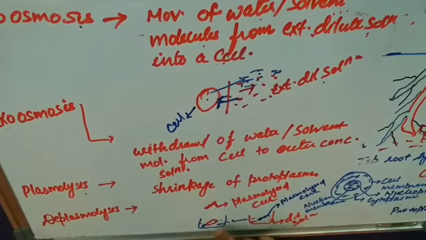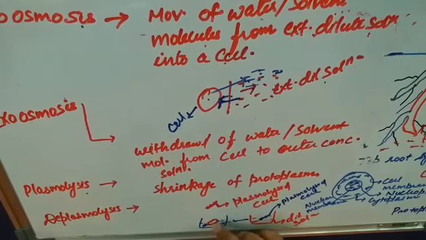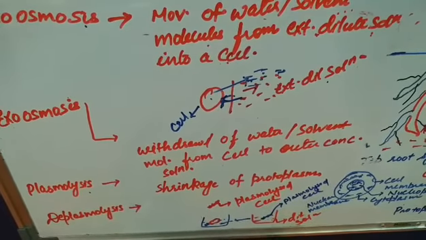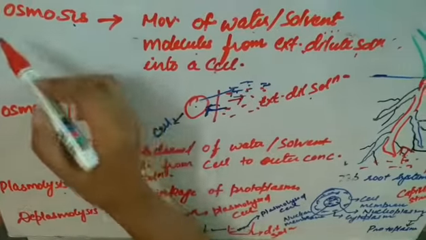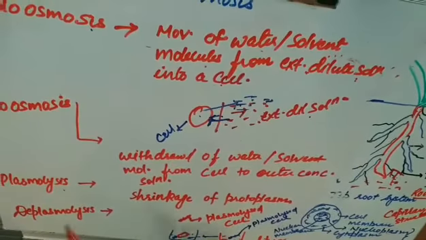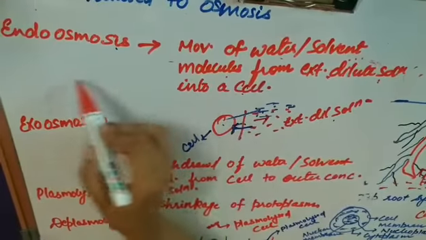This dilute solution has moved inside the cell. That's why the cell has again swelled up. So this is known as deplasmolysis, and it is because of endoosmosis.